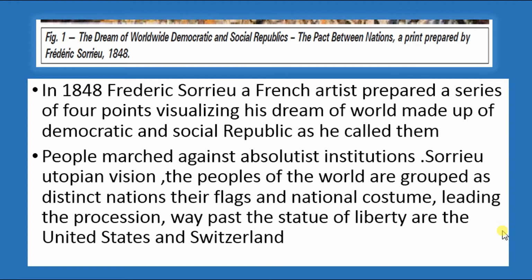So in 1848, Frederick Sorrieu, a French artist, prepared a series of four paintings visualizing his dream of a world made up of democratic and social republics, as he called them. So what was the world at that time? The world or the countries were ruled by monarchy.